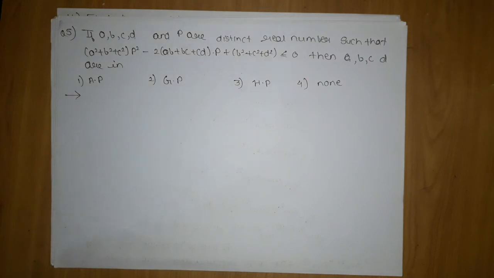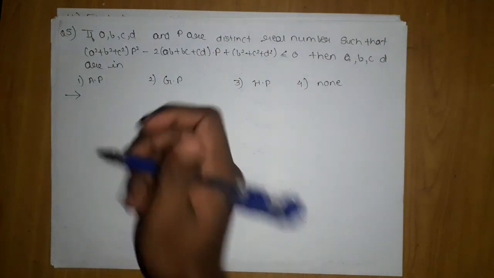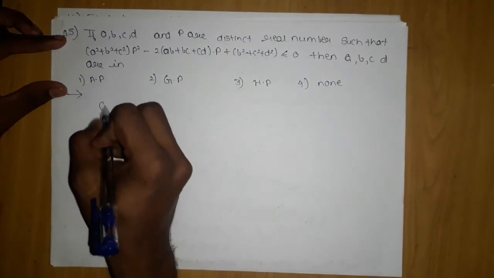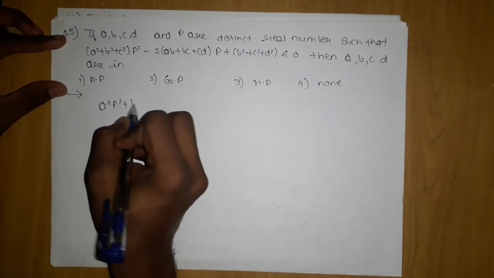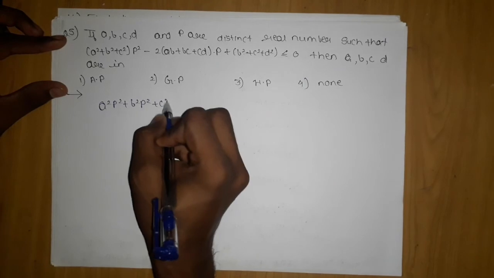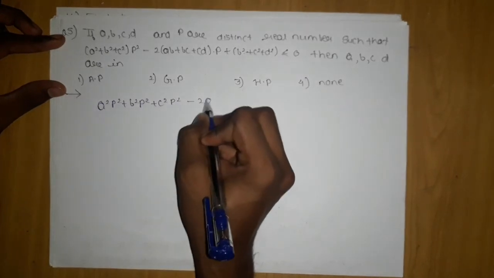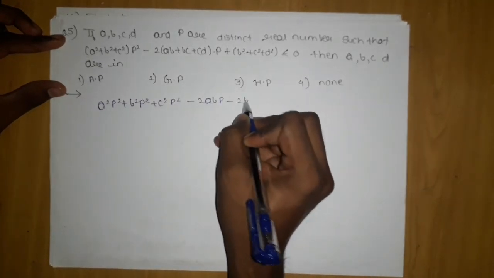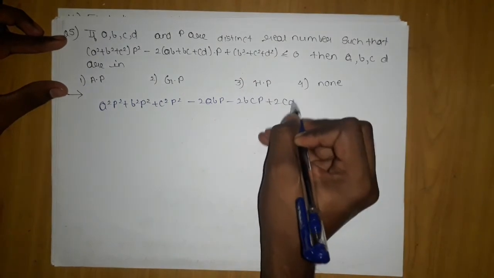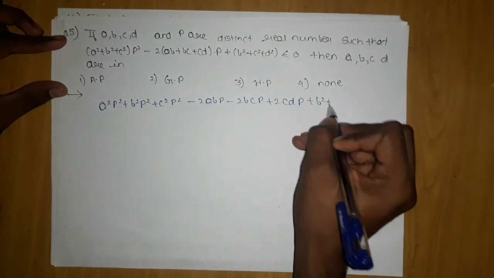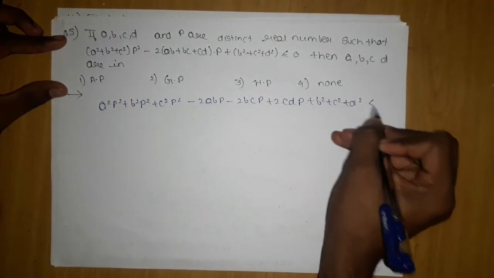Okay, so how are we going to solve this? If you observe a little bit, open this. What are you getting? a square p square, b square p square, c square p square, 2abp, 2bcp, 2cdp plus b square plus c square plus d square less than or equal to 0.